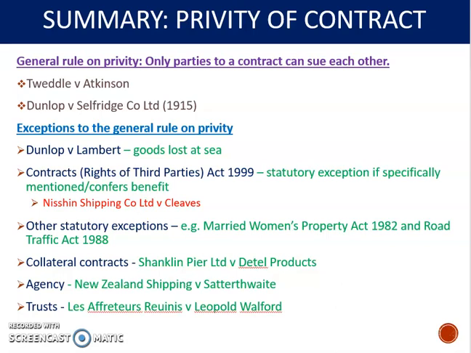We also have collateral contracts, as in Shanklin Pier. This is where a contract may be accompanied by a collateral contract between one of the contractual parties and a third party. So if the third party makes a collateral warranty or a promise upon which the formation of the warranty depends, then a party to the original contract can sue on that promise. That might appear in some scenarios, but it's not in our one with Daisy today. There's also agency and trusts, but again, they're not so relevant to us today. So let's go back to Daisy's situation then.